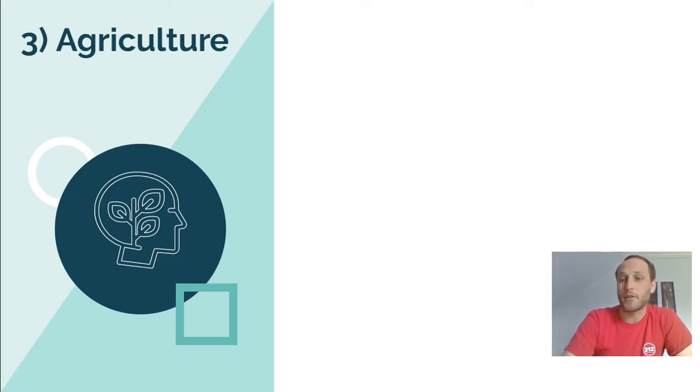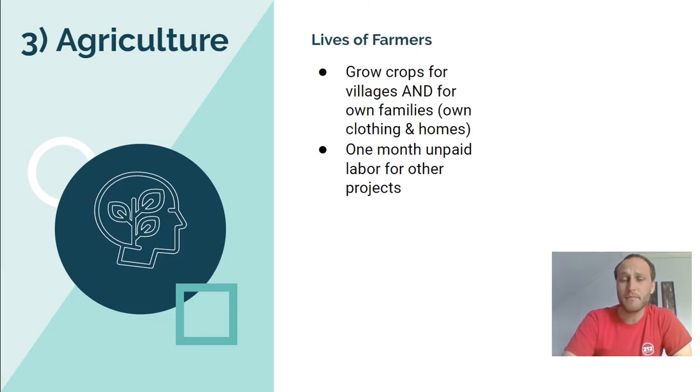And then we've got agriculture, which is our third step here. Agriculture is just a fancy word for farming, so don't get super confused by that word. So the lives of farmers were pretty difficult. Not only were you required to grow crops for your villages and the place where you live, but you also had to have crops and food for your own family. Not to mention you had to make your own clothing. You had to make your own homes. So you didn't have a lot given to you.